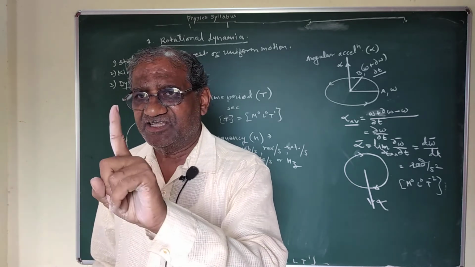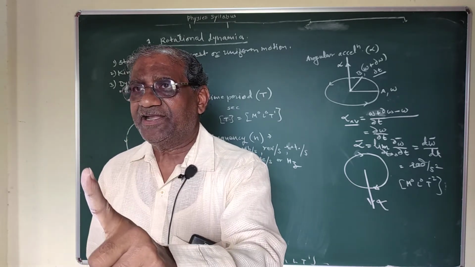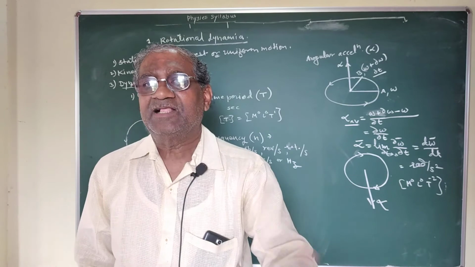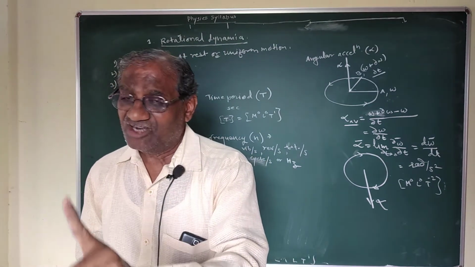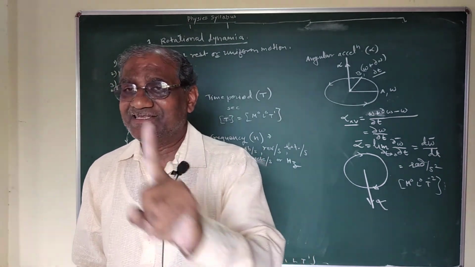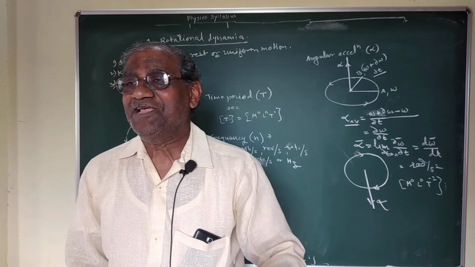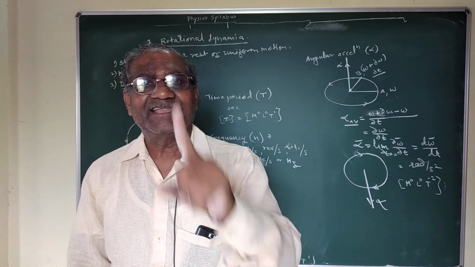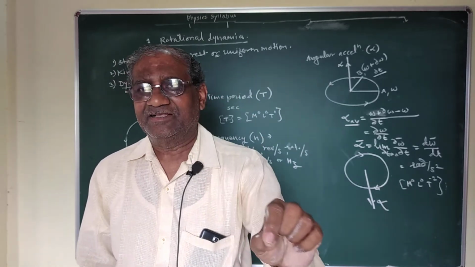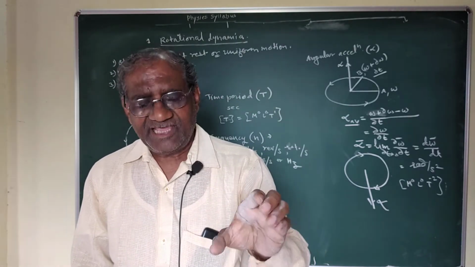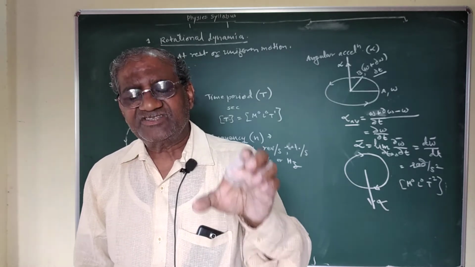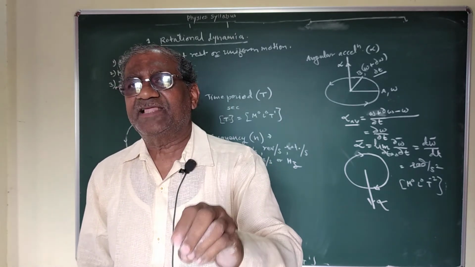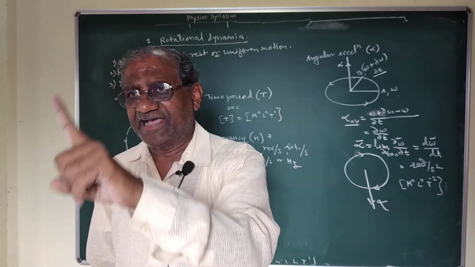If there is a change in the direction of velocity, there is a change in the velocity of the particle. And if there is a change in both magnitude as well as direction, then there is a change in the velocity of the particle. In this way, if the velocity of the particle changes, then this particle has certain acceleration.